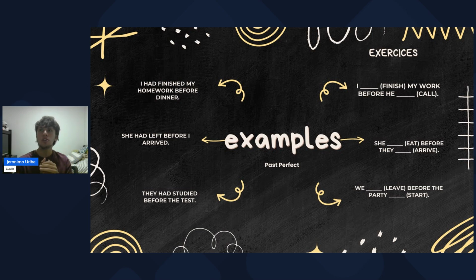So here they are telling us that Nunez studied before taking the test. And here we have another really good example, that she had left before I arrived. It's very similar to the other one. And yeah, all of these things are in the past, nothing is in the present.